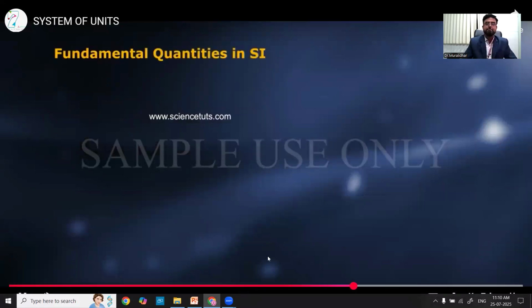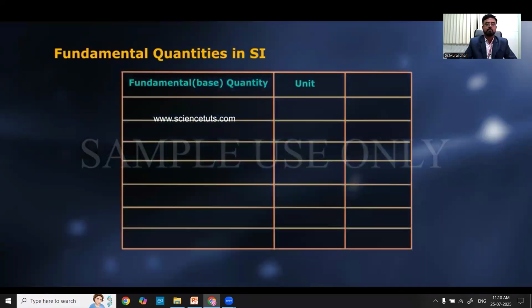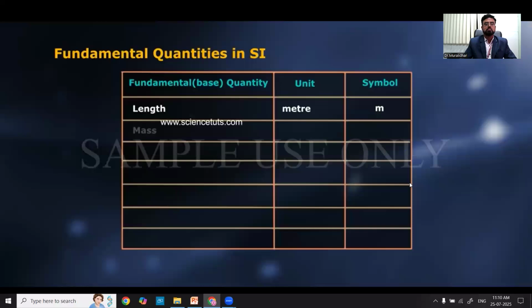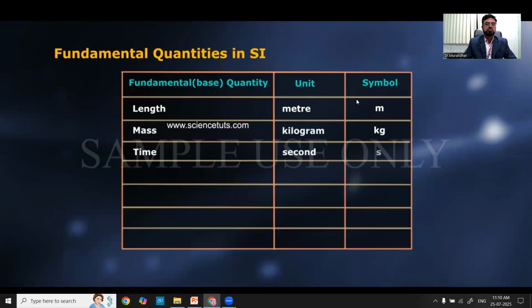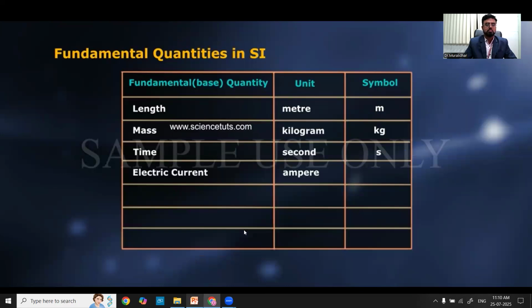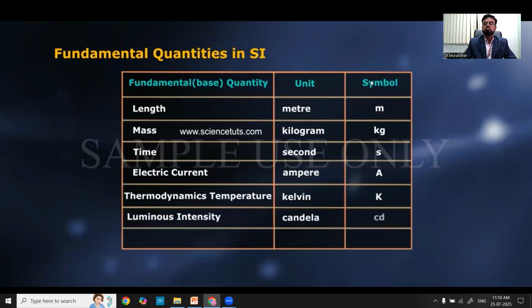Fundamental quantities in SI. Fundamental base quantity, unit, symbol. Length, meter, m. Mass, kilogram, kg. Time, second, s. Electric current, ampere, A. Thermodynamic temperature, Kelvin, K. Luminous intensity, candela, cd.